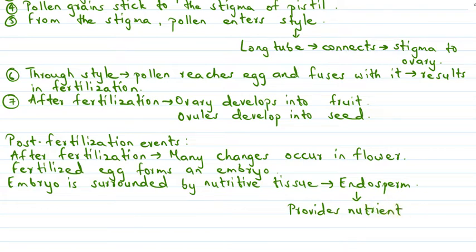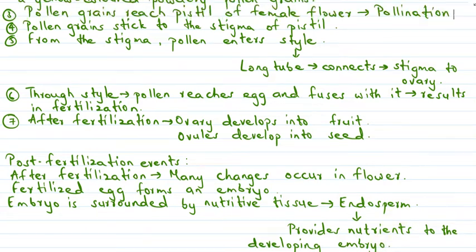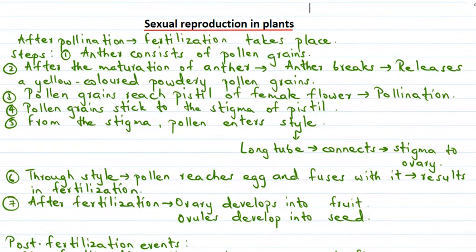So it provides the nutrients to the developing embryo. Okay, so this is the function performed by endosperm. Now let's quickly revise the things that we have studied today. So we discussed the sexual reproduction that takes place in plants.